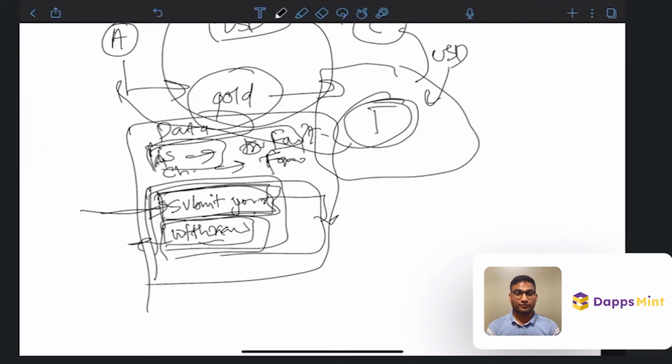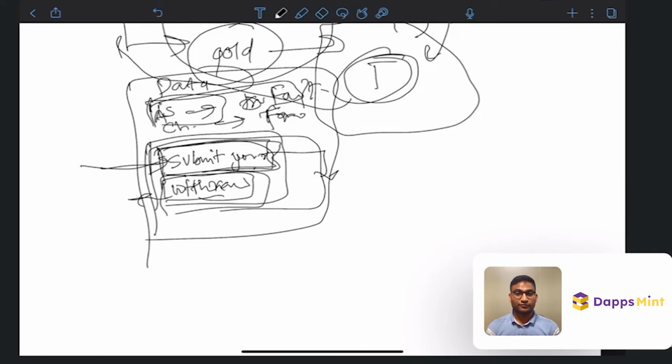So in Solidity, Solidity cannot talk to the internet. Let me tell you, because the internet is random.